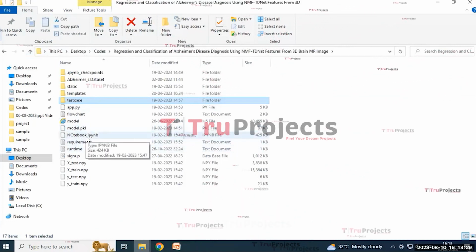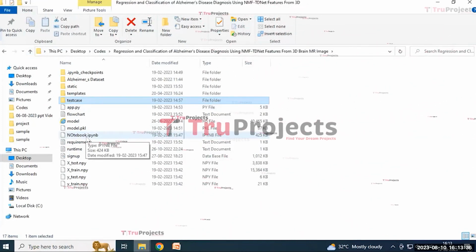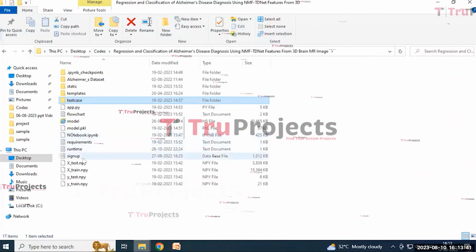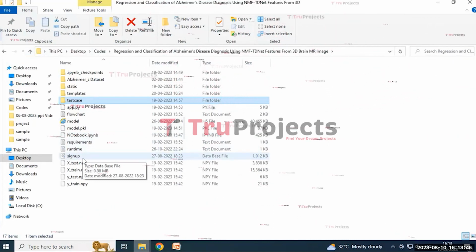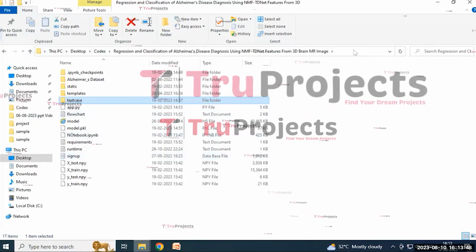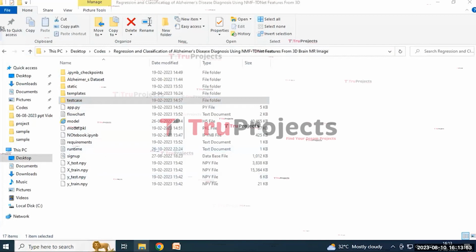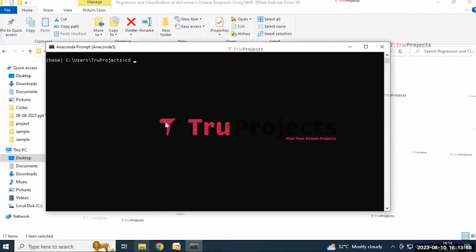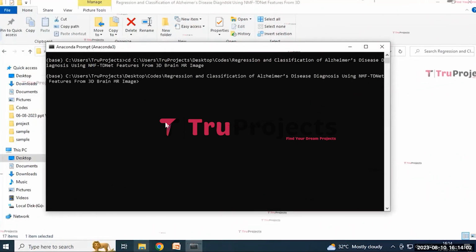And the notebook is an IPYNB file which contains a combination of code, graphs and output all in one place. It allows the user to write and execute the code in individual cells, making it a popular choice for data science. And signup.db appears to be the database file used to store the user information. And for the execution of the project, first we need to copy this code folder path and then open the Anaconda prompt. Here we need to write a command that is cd space and paste this code folder path. By this it will change the current directory to the code folder path. And then click on the enter button.